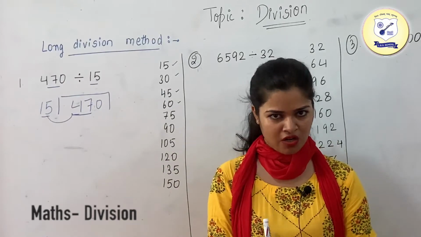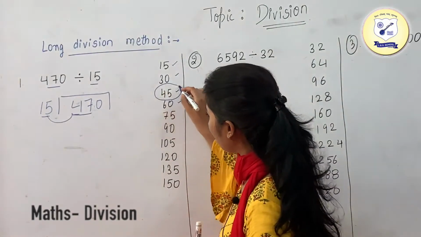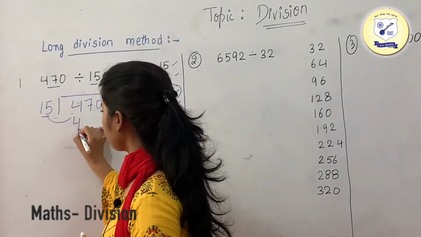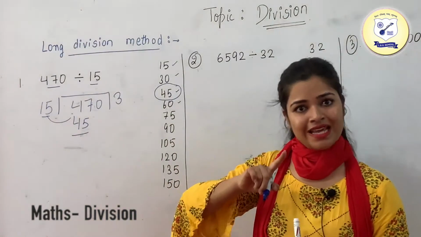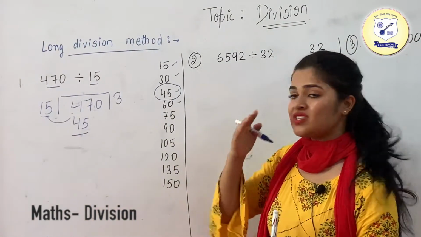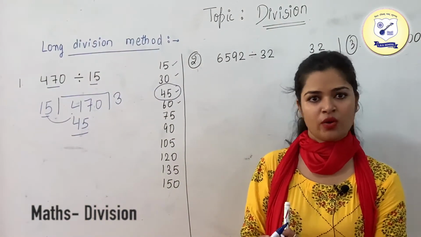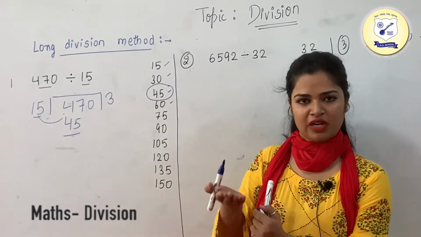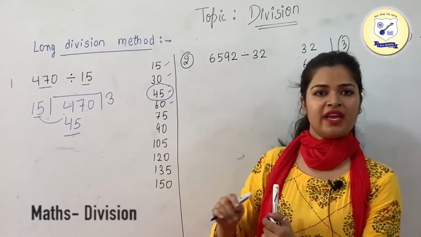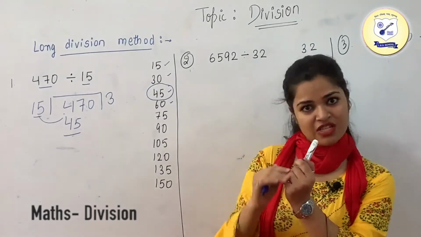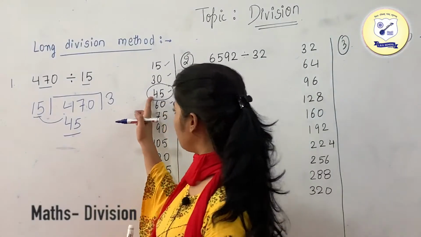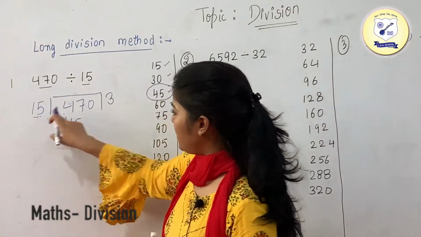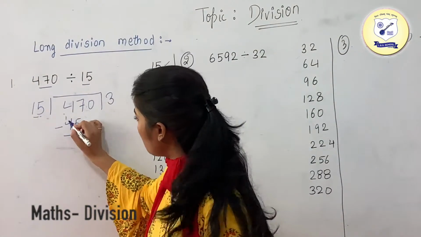So what we are going to do is take this 45, which is 3 times 15. We will take the number which is just near 47. We won't take 30 or 15, they are also lesser than 47, but what we are going to take is the number just near 47, which is 45. Now just start subtracting these numbers. 15 threes are 45. So now we will subtract it.